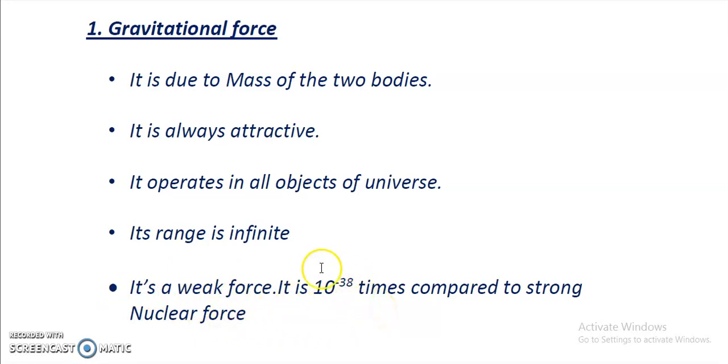The table and the chair are placed, the gravitational force is acting between them, but it does not appear. Why? Because it's not very strong. It does not mean that between table and chair there is no gravitational force. Gravitational force is there, but since it's very weak, it does not appear. That's why it is called a weak force. So these are the properties of gravitational force. You can go through and note it down.